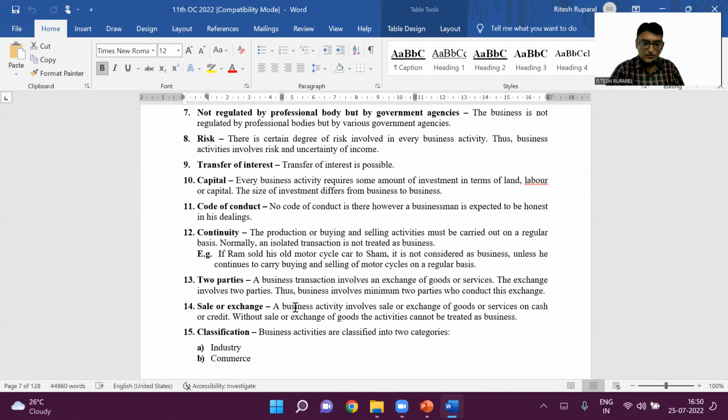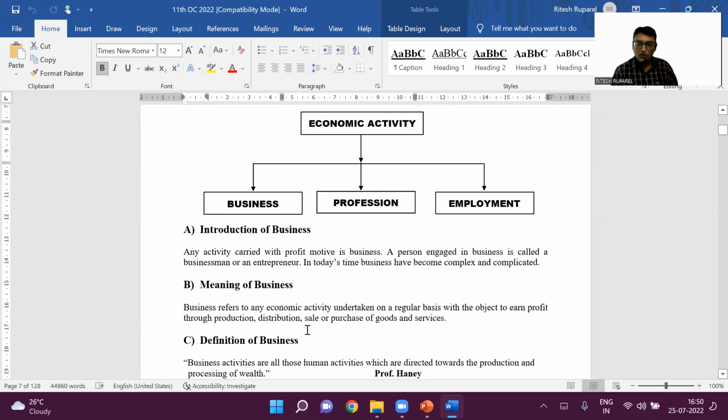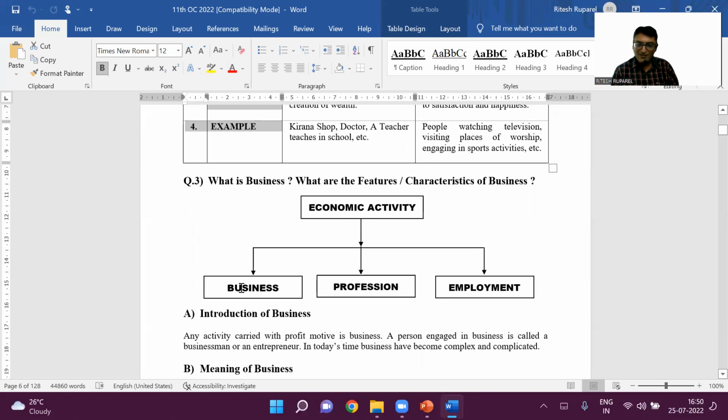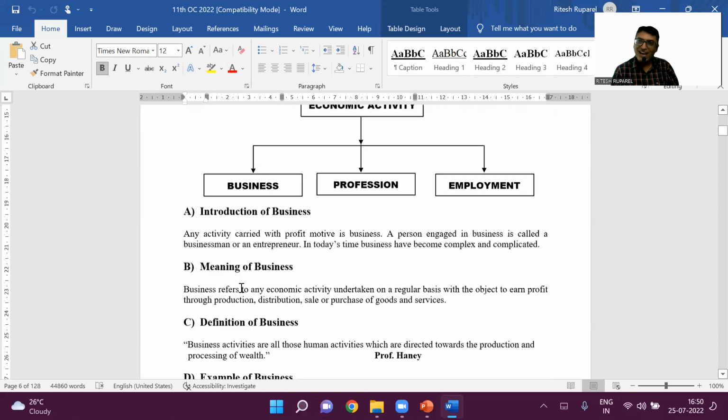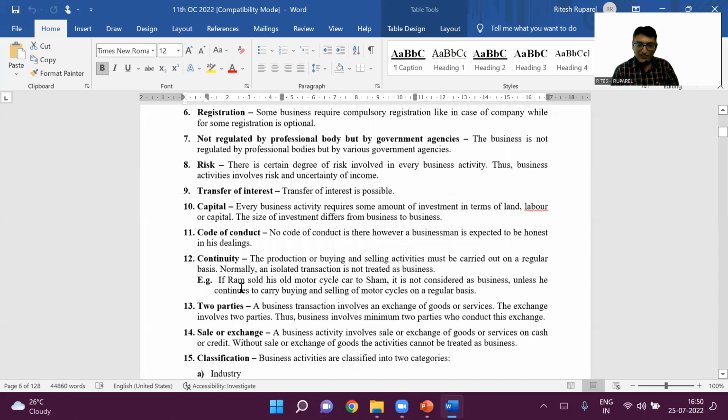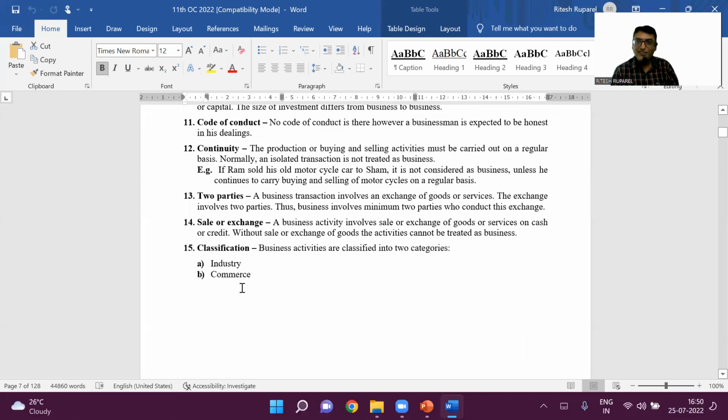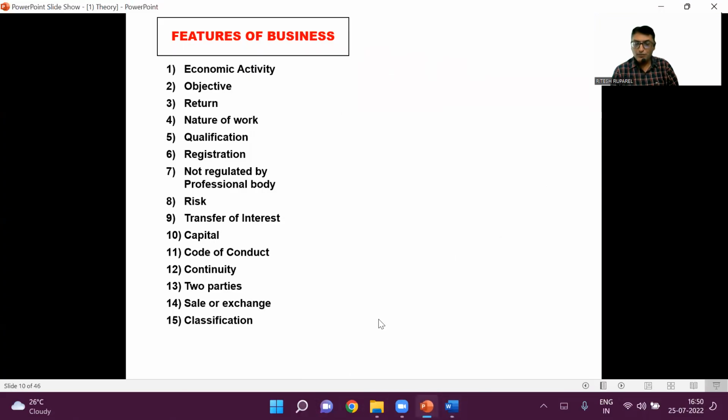Now, the next part starts. Classification. Industry and commerce. Business is divided into industry and commerce. You have already drawn a chart, you can draw one more. Business is divided into industry and commerce, right? Have you understood the 15 points? Now, I'll help you learn all the 15 points in 15 seconds. This is what I promised you. Can we start the story?